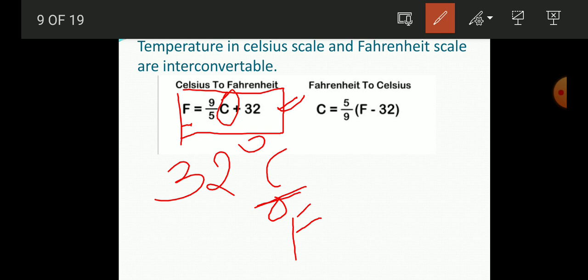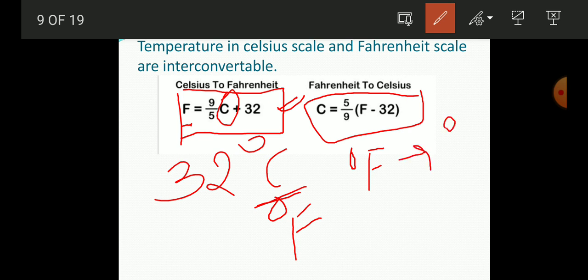This second formula represents the conversion of Fahrenheit into degree Celsius. This formula is somewhat different from the first one. Here you have to do 5/9 in the bracket Fahrenheit, that means you write the temperature which is given in Fahrenheit, and you have to subtract 32. So these two formulas you can use to convert degree Celsius into Fahrenheit or Fahrenheit into degree Celsius.